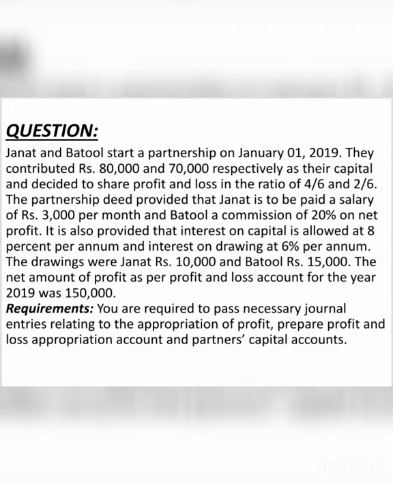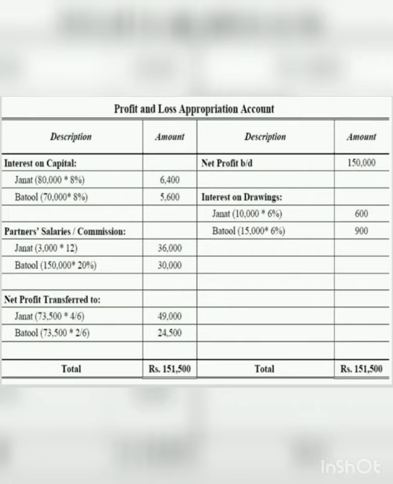So what you have to do is pass journal entries. Then we have to make a PL appropriation account. Then we have to make partners capital account. So with this question, you will have a very clear image of what I have explained in this format, in journal entries and everything. So let's come directly to the question. I would suggest first we should make the PL and appropriation account.